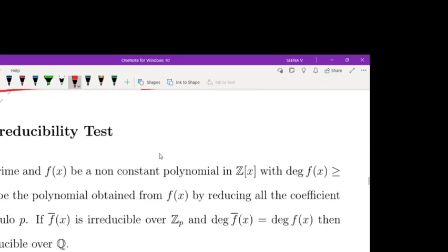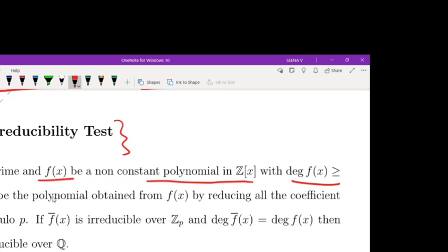And there is a mod P irreducibility test. Let P be a prime number and f of x be a non-constant polynomial. Already you have discussed this in your first year. Let P be a prime number, f of x be a non-constant polynomial in Z of x, with the degree of f of x greater than or equal to 1.